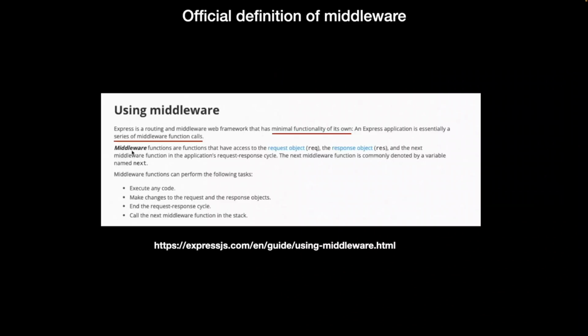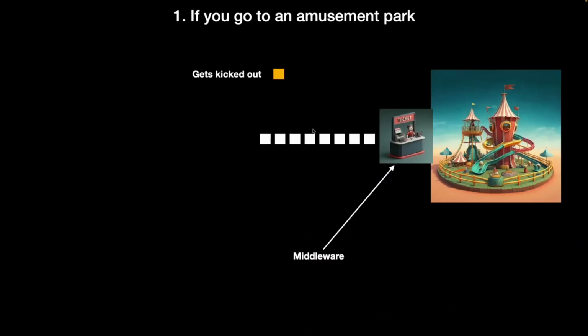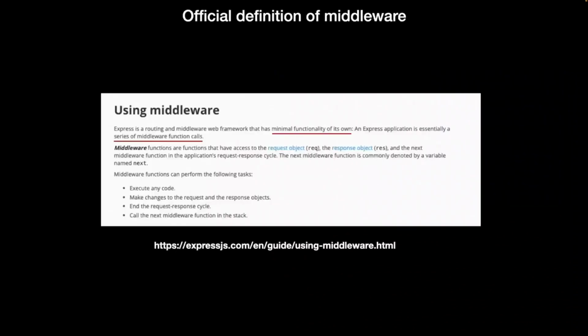Middleware functions are functions that have access to the request object, the response object, and the next middleware function in the application's request response cycle. The important thing to note here is the request response cycle, which basically means that whenever someone's coming, they are sending a request. I want to access the amusement park. They're going through a full cycle. They're first going through the ticket checker. Things are not fine, they're getting kicked out. If things are fine, they're going here. They're actually doing the ride and then going back home. This is the cycle of a request. Where exactly is it going? It's going through a bunch of checks to finally get a certain outcome out.